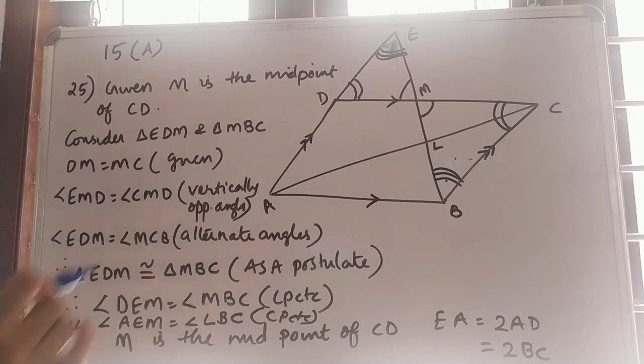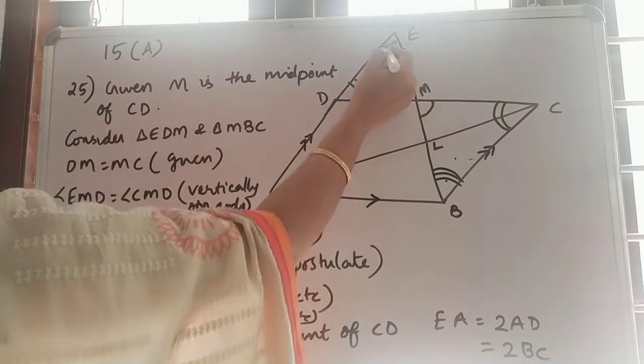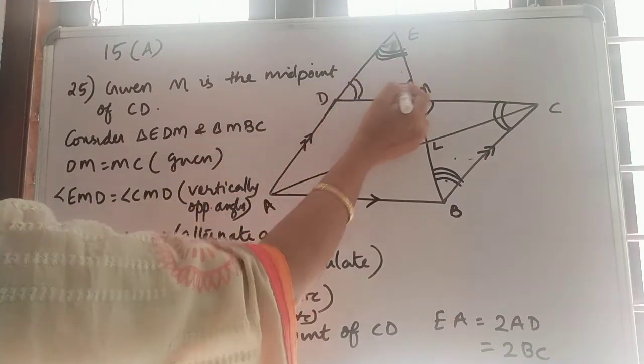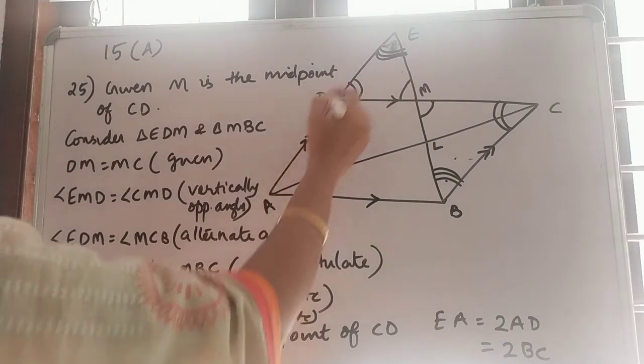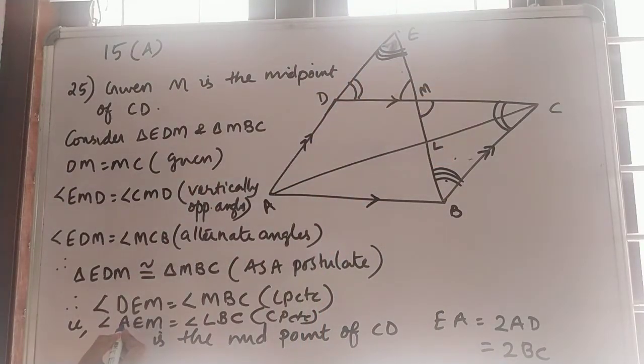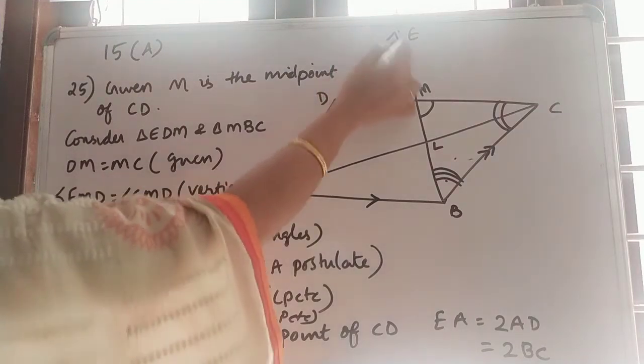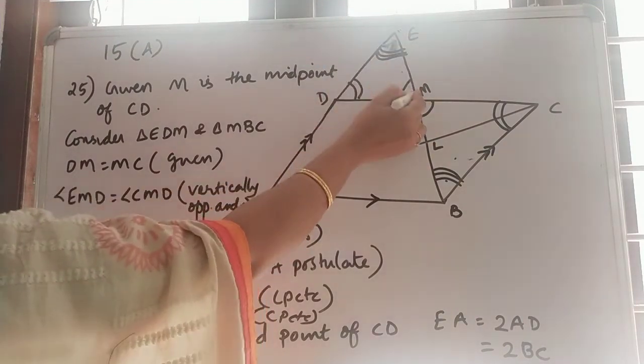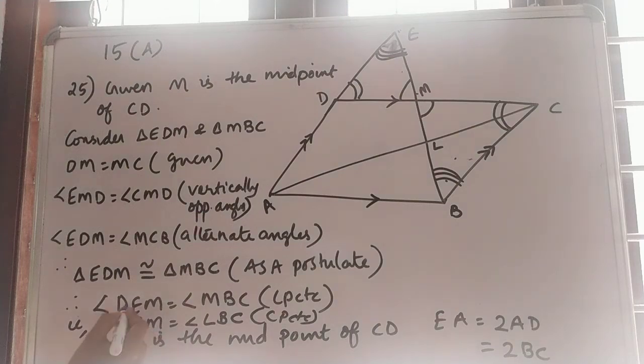Instead of DEM, this angle E, we can write it as AEM. DEM is the same as AEM.